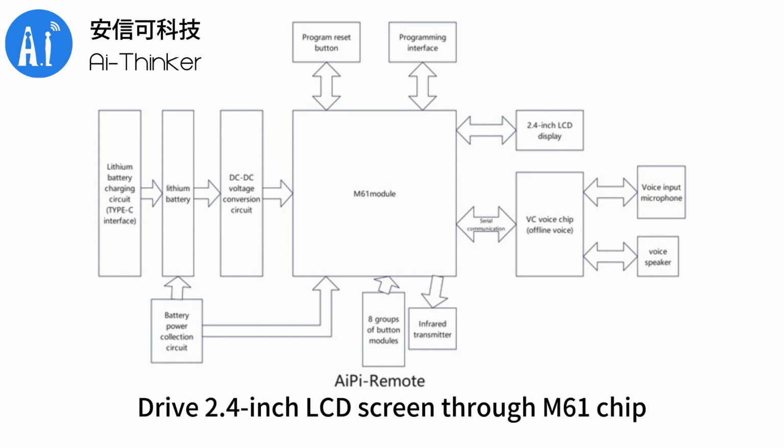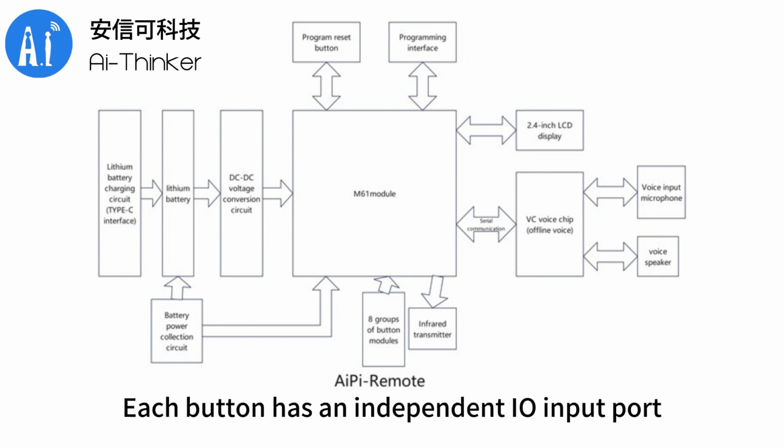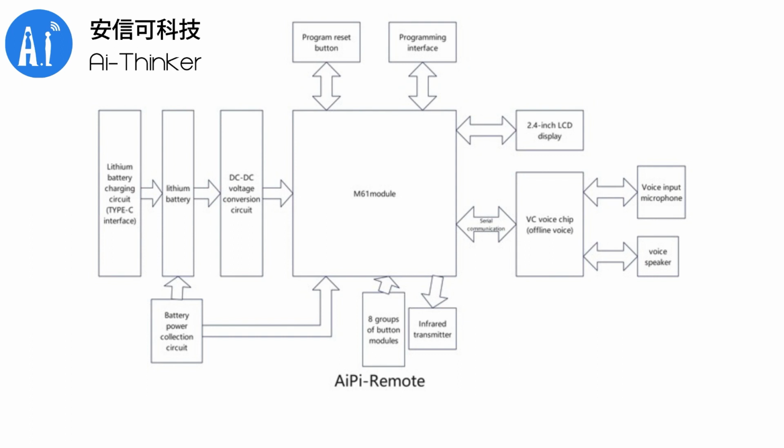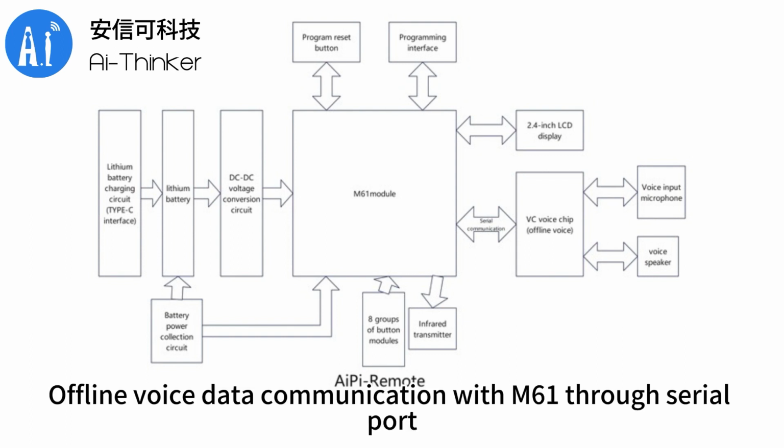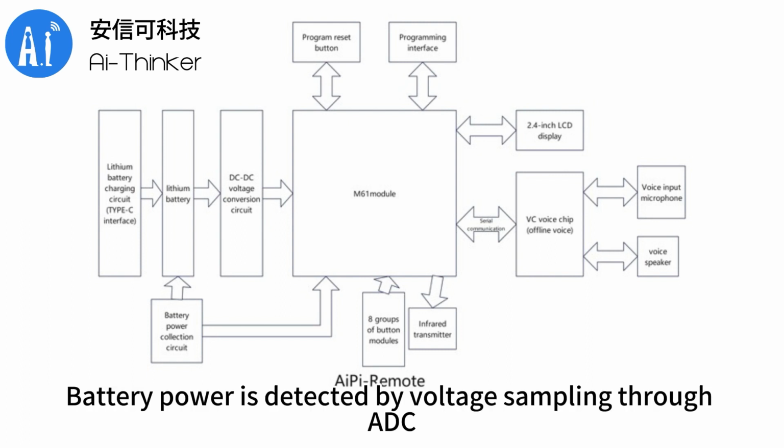It drives the 2.4-inch LCD screen through the M61 chip. Each button has an independent I/O input port. Offline voice data communicates with the M61 through a serial port. Battery power is detected by voltage sampling through ADC.